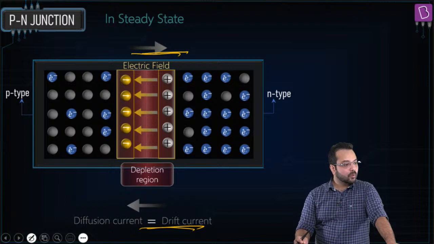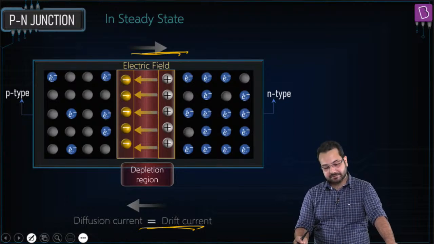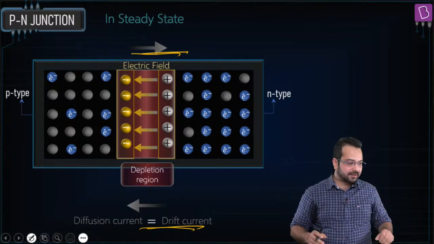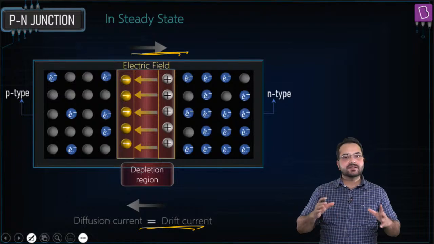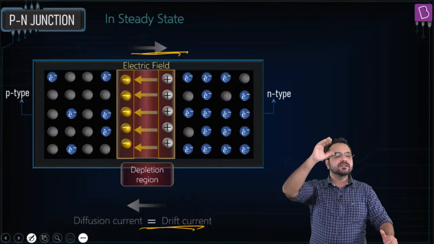Pinky is asking, once potential barrier is there, what happens to majority charge carriers? Do they still produce diffusion current? Yes. Okay, so potential barrier is there. So understand the potential barrier like this: it is a wall.